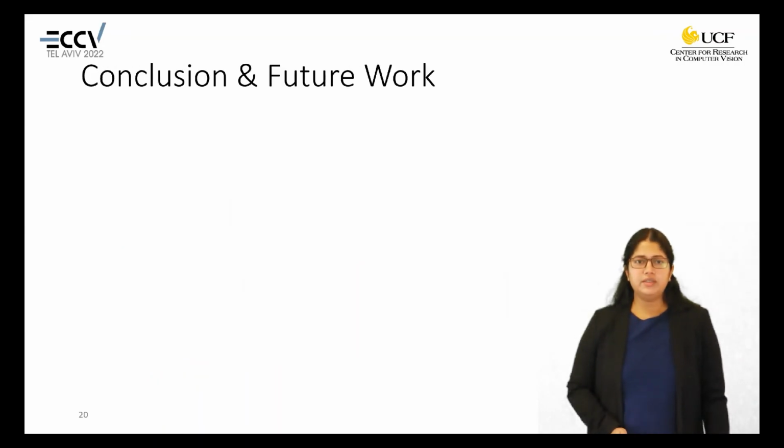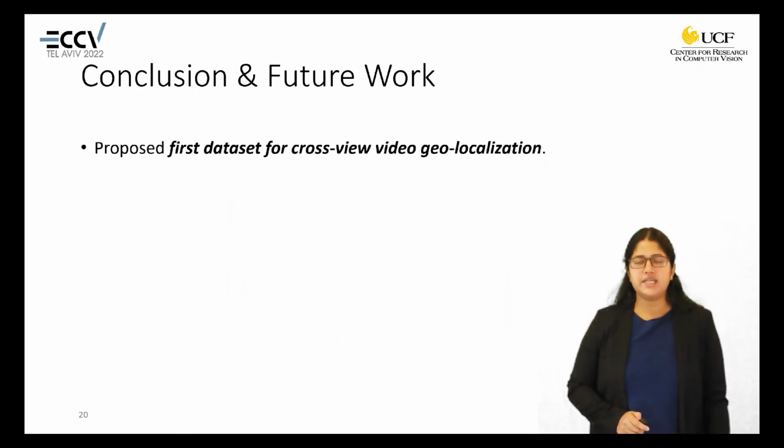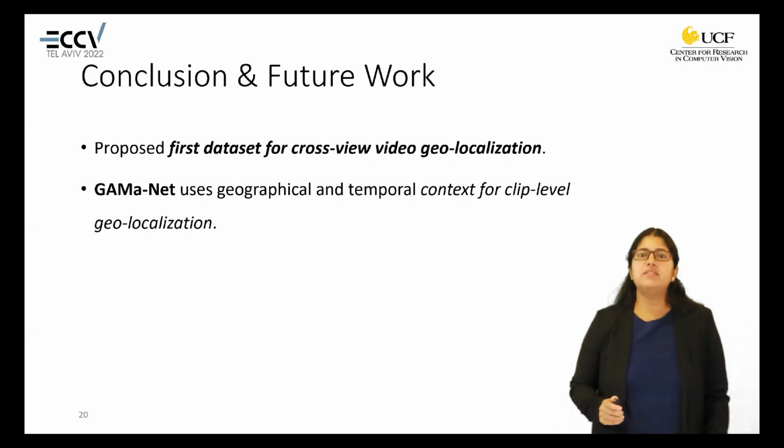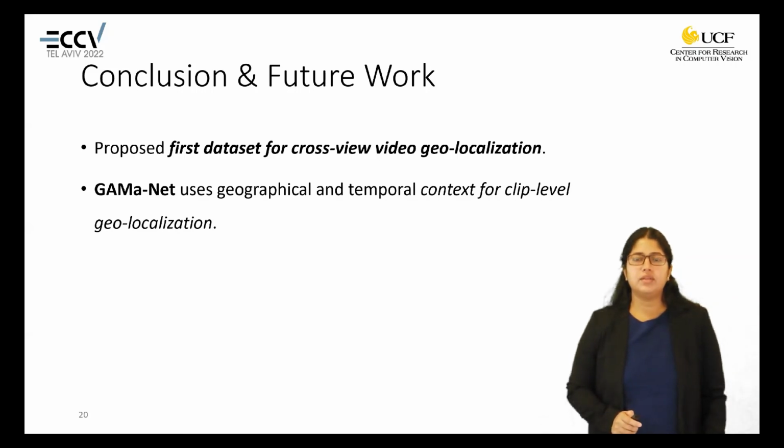To conclude, in this work, we are proposing the first dataset for cross-view video geolocalization, that is the GAMa dataset, which has aerial images at different scale and long videos. We propose GAMaNet, which makes use of the geographical and contextual temporal context available with the videos and helps in clip-level geolocalization.